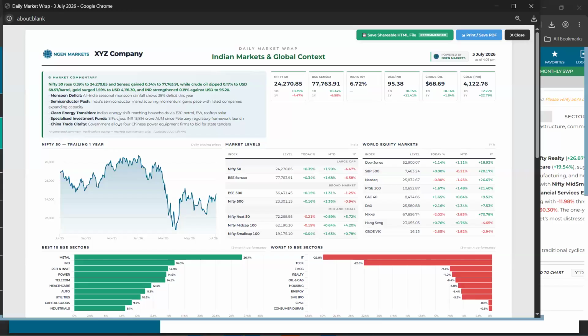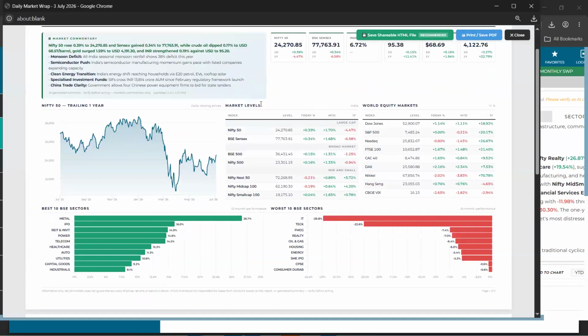What has happened on the previous day in the respective markets? What was the news related to the market? It comes up right here. The closing levels are available right here: Nifty, BSE, India 10-year bond yield. Further to that, you could come across market levels, which are the broad-based indices that are available. International benchmarks are also available.